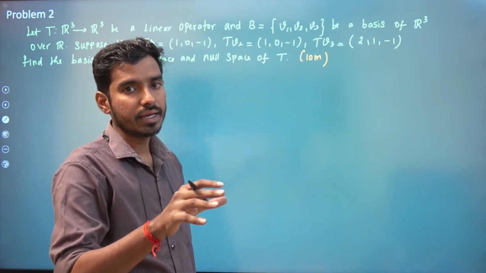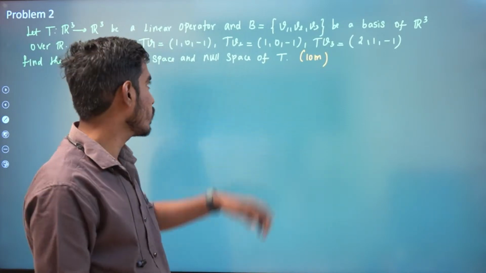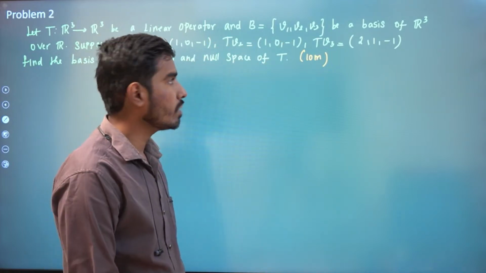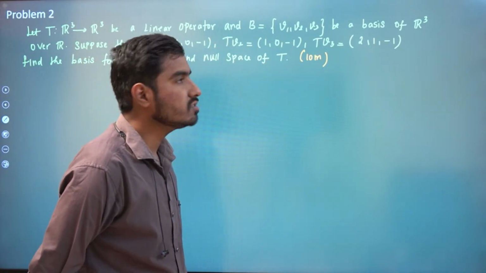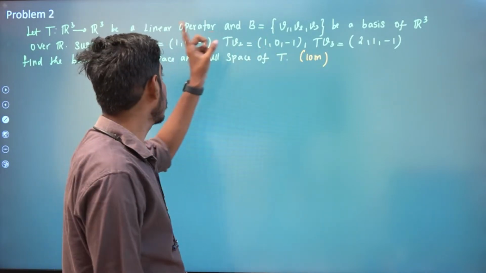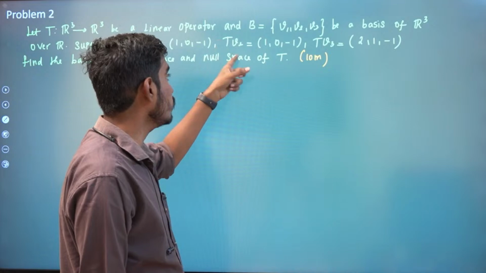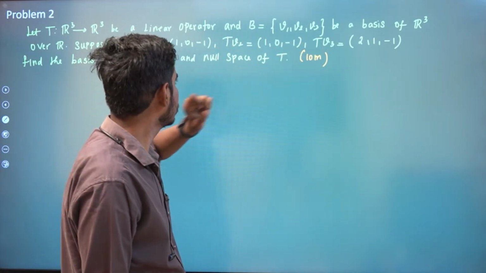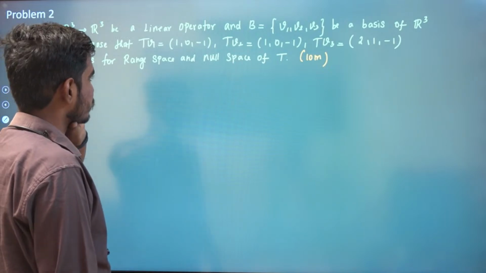But in that operator, if you substitute T of V1, you'll get the output, T of V2, and T of V3. We don't know that map, but that map takes V1 to 1 0 minus 1, V2 to 1 0 minus 1.